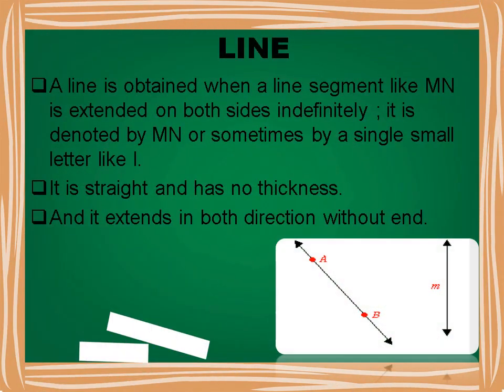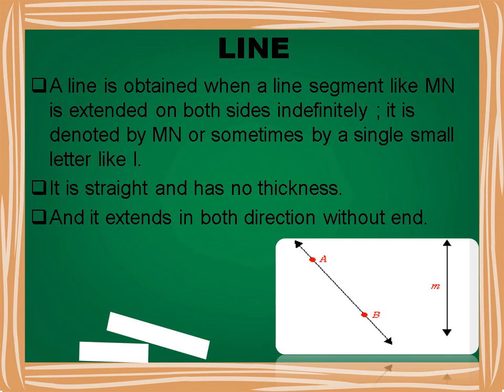Let us discuss about line. It is a straight one-dimensional figure having the following features. It is straight, has no bends, has no thickness, and it extends in both directions without end. It could be extended infinitely from both the ends. Line is made up of an infinite number of points.